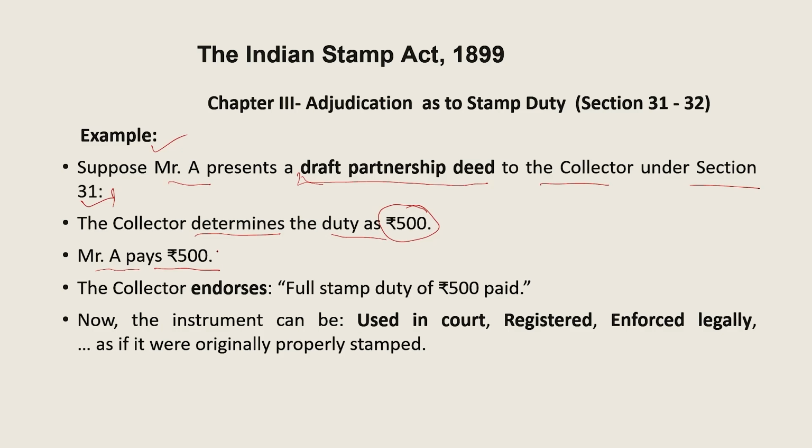The moment this 500 rupees is paid, the collector endorses on the document, full stamp duty of 500 paid. Now this instrument can be used in court, registered, and enforced legally, and it becomes valid as if it were originally and properly stamped.